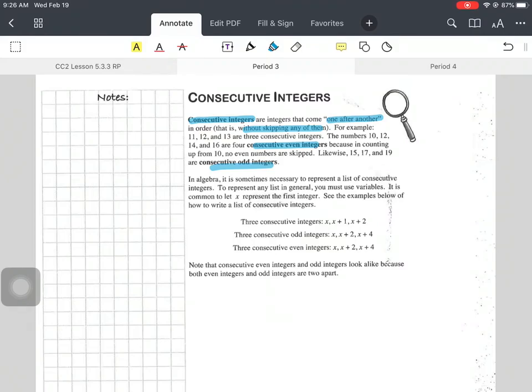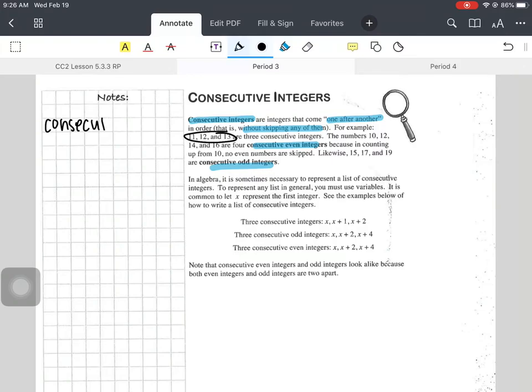So one after another. If you have consecutive integers, we're talking about 11, 12, 13. Those are one right after another. You are not skipping any of those numbers. And so let's just put right here, consecutive equals in order, no skipping, right? So we've got 1, 2, 3.